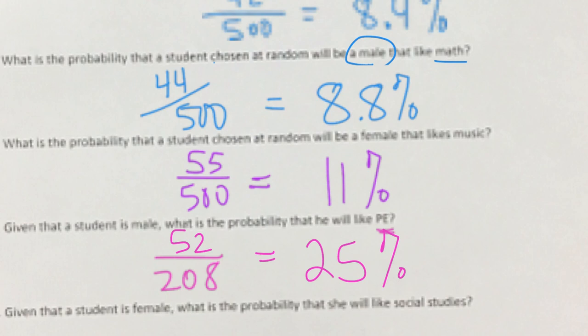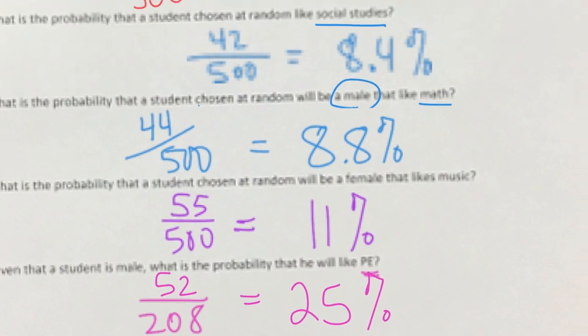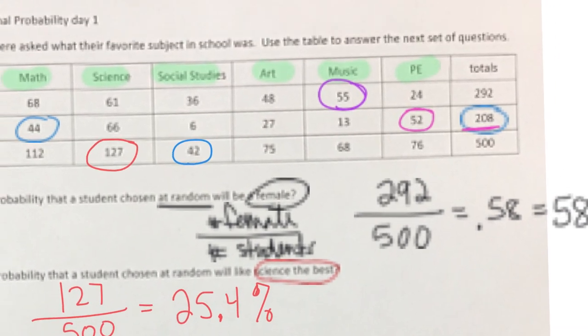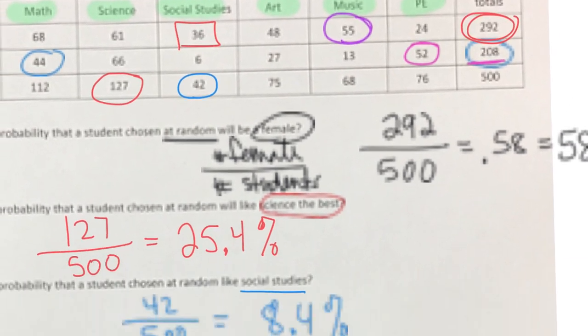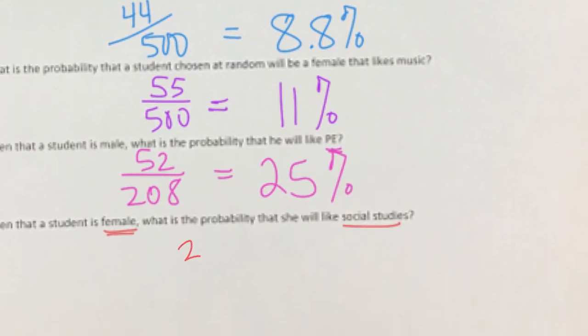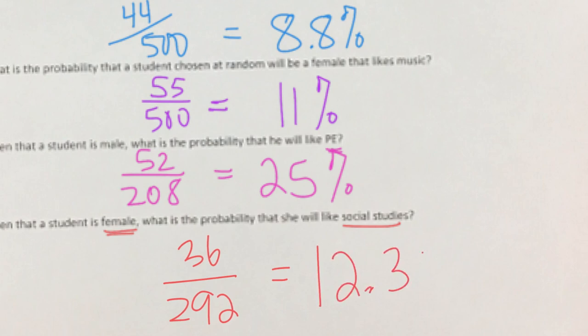Given that a student is female, what is the probability that she will like social studies? So how many females are there? 292, and social studies is 36. So 36 out of 292. What does our calculator say that is? 12.3%.